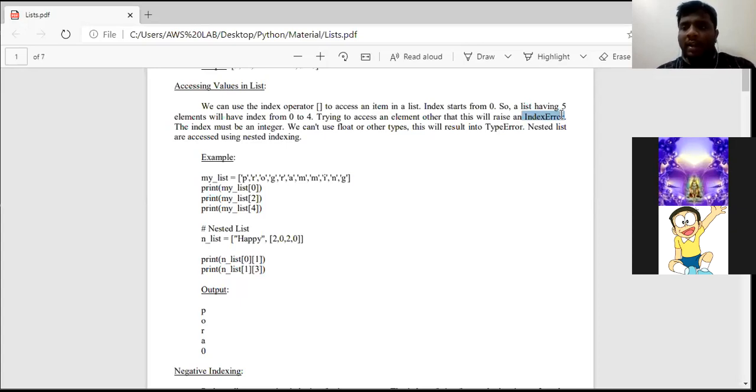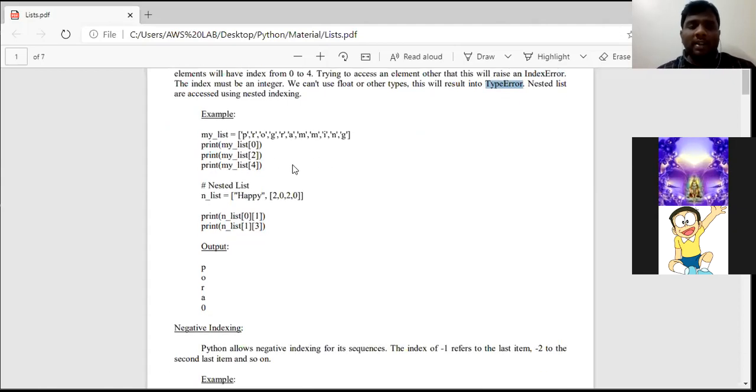So all the index values must be of integer data type only. Suppose a programmer mentions any other data type instead of integer, then the interpreter raises the type error. Clear? These are the 4 points to be remembered in accessing values in a list.